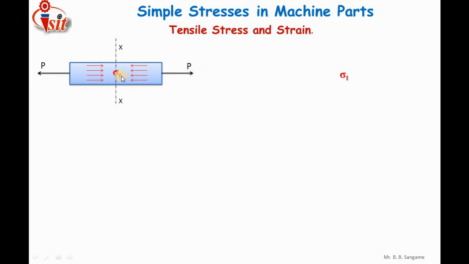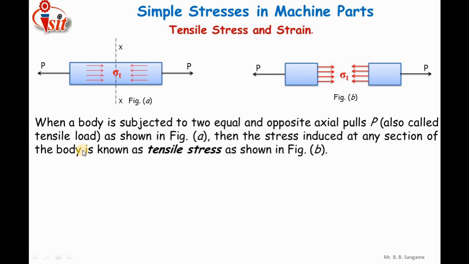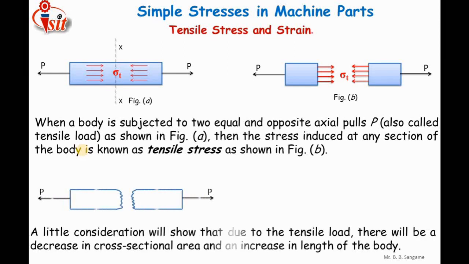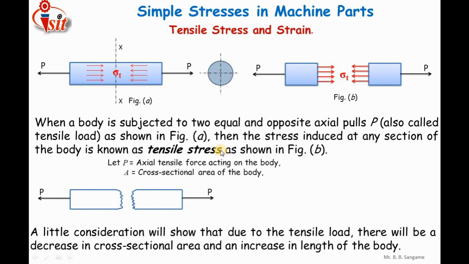So this is nothing but the stress which is induced inside the component. It is the internal resisting force. When a body is subjected to two equal and opposite axial pulls, then the stress induced at any section of the body is called a tensile stress. Mathematically, tensile stress sigma T is equal to P by A. P is the applied force on the body, A is the cross sectional area.